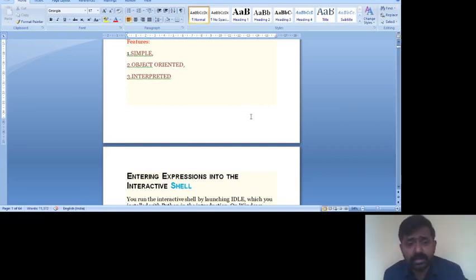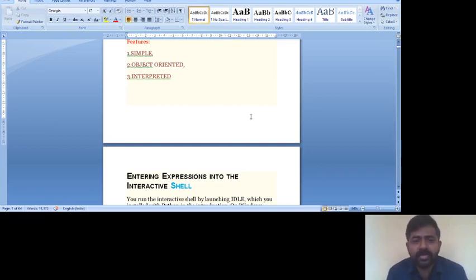It is also an object-oriented language. Examples of object-oriented languages include C++, Java, .NET, Ruby, R, Smalltalk, and various others. That means everything is considered as an object.